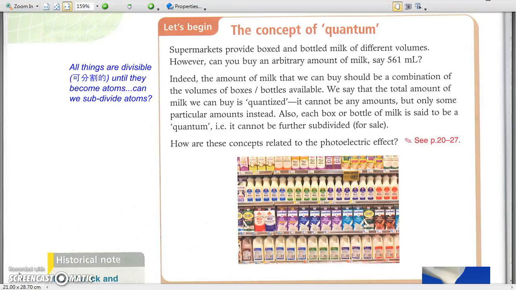Quantum refers to the concept that the amount of energy can only increase in steps, but not in any arbitrary manner.